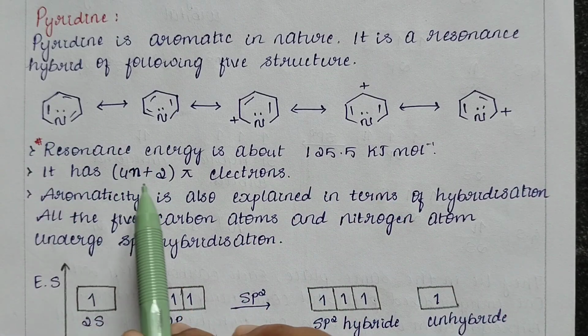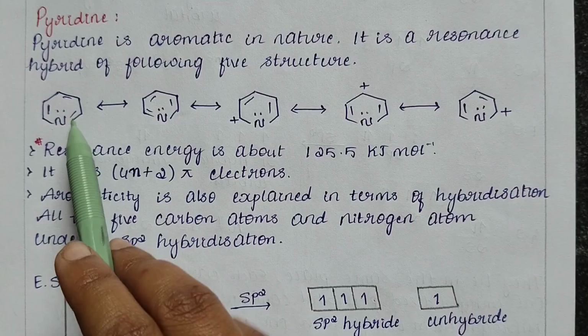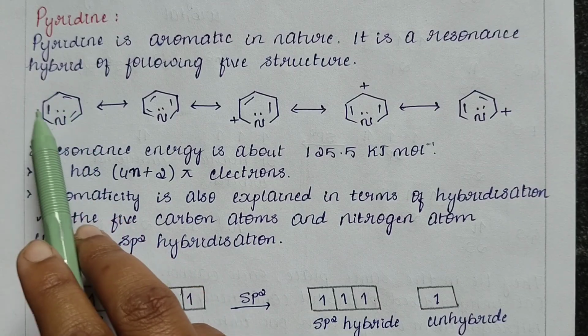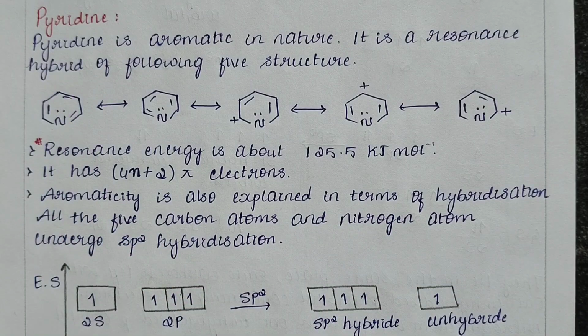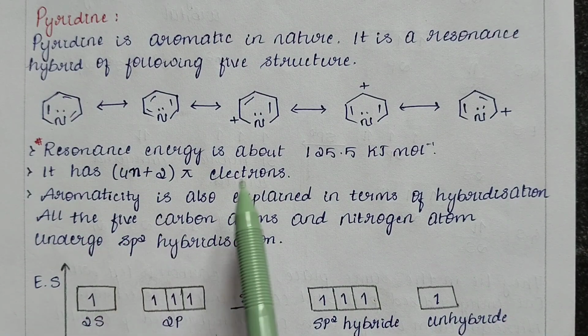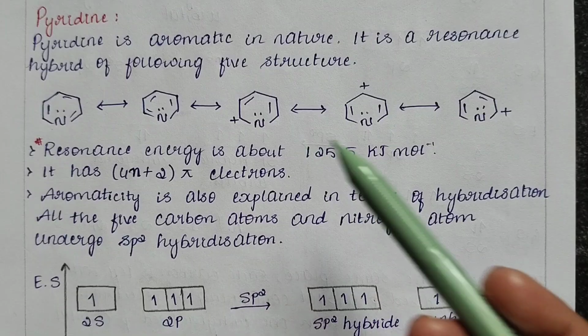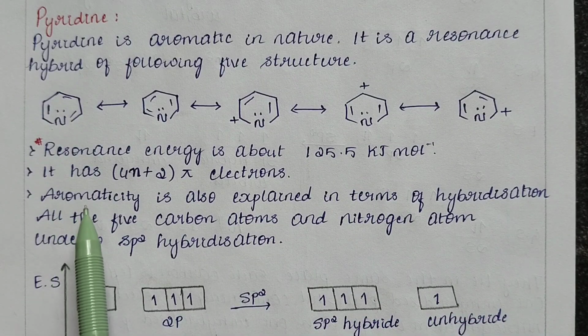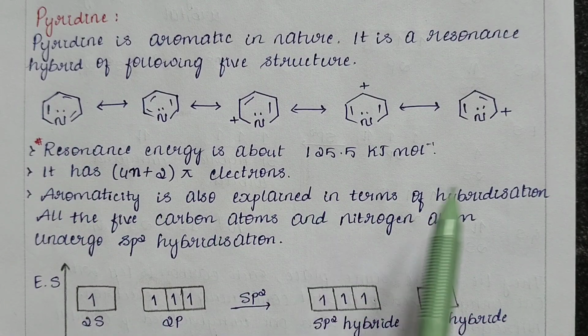This will obey the 4n plus 2 pi electron rule. Here we can see there are 6 pi electrons involved in the bond, and similarly we have seen in pyrrole that it obeys the 4n plus 2 rule. Here also pyridine will obey the 4n plus 2 pi electron rule. And here the aromaticity is also explained in terms of hybridization.